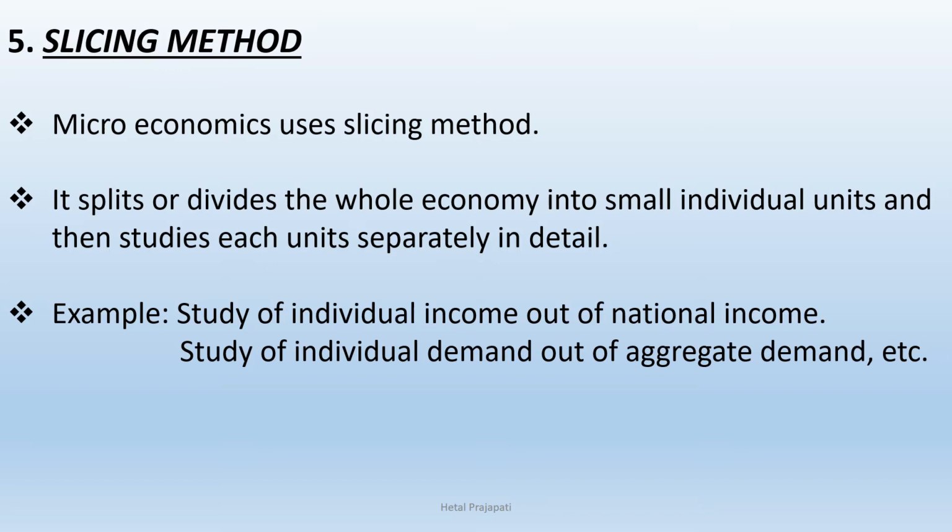It means they are not going to study the national income. They are going to first study the individual income, which is the main concept in microeconomics. They have to study only the individual units, not the whole economy.